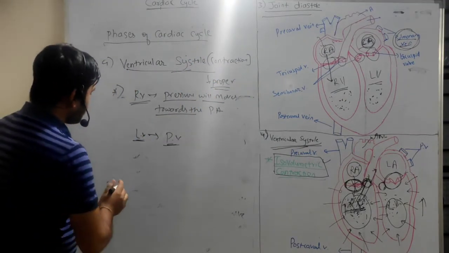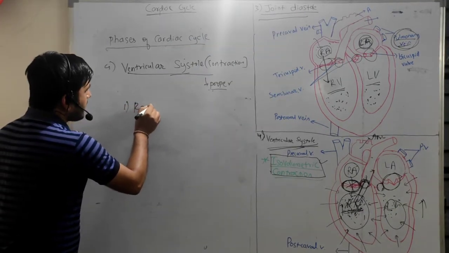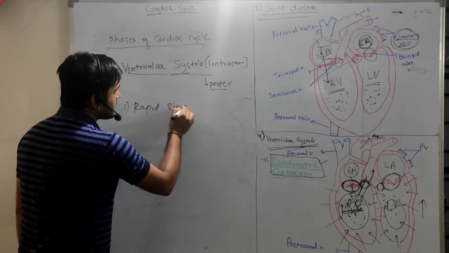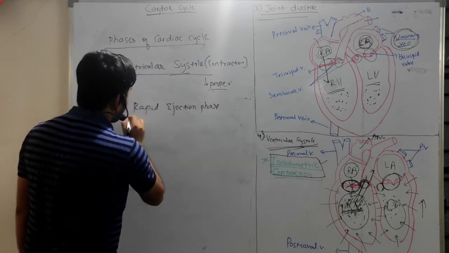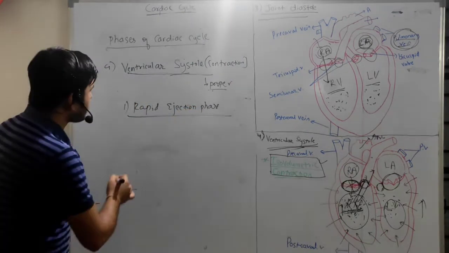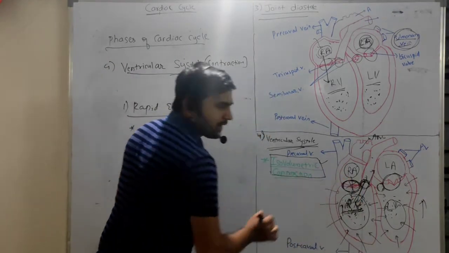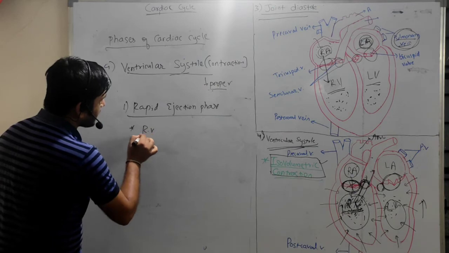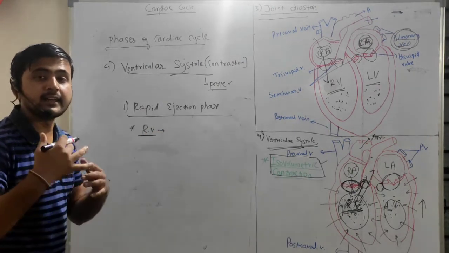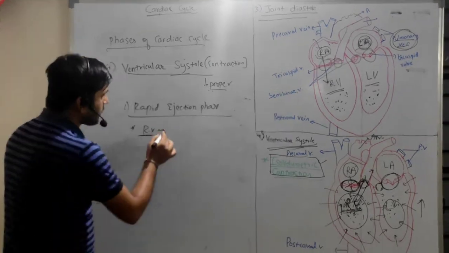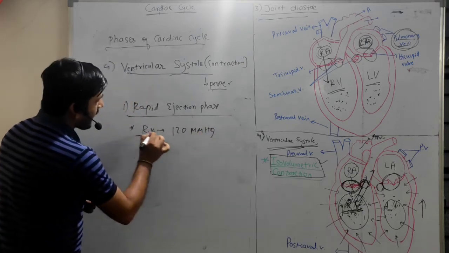right? And second one is the rapid ejection phase, right? So first one is the rapid ejection phase. So what happens in rapid ejection phase? Take this one example, that is right ventricle, right? In the right ventricle, the pressure is again created to maximum level, that is about 120 mmHg in case of right ventricle.